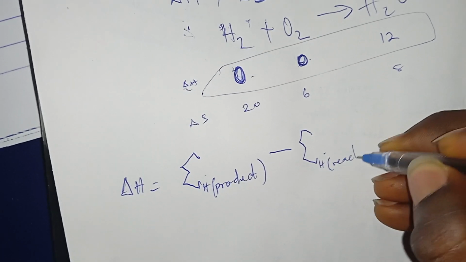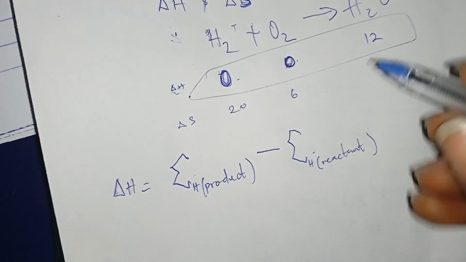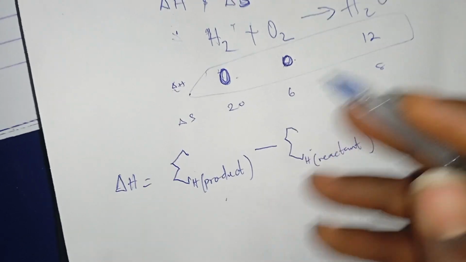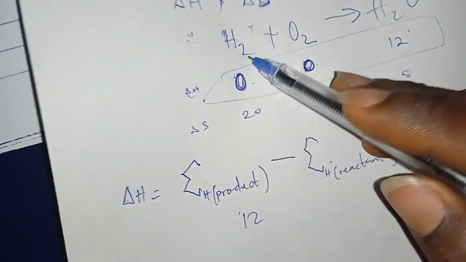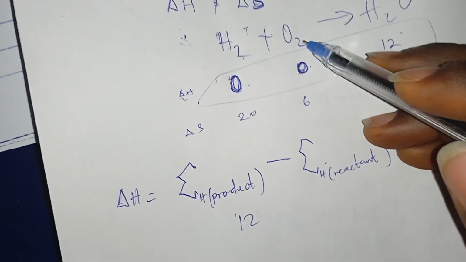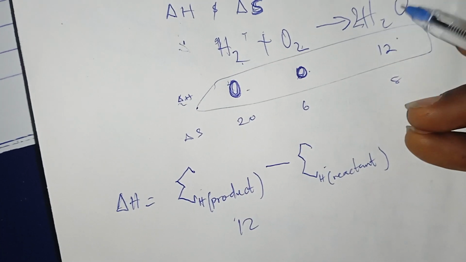on the reactant. So in which case here now I have the product as 12. But first of all, we have to balance it. I have 2 here. I have this one too. Let me put 2 here. So this becomes 2.